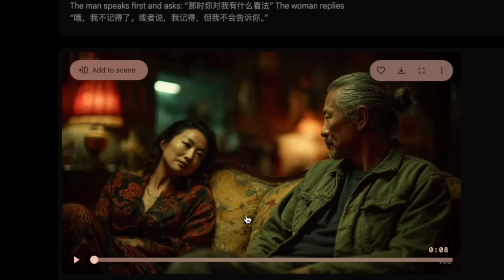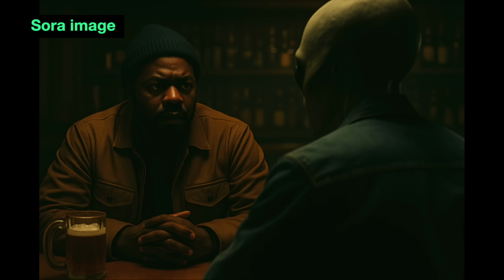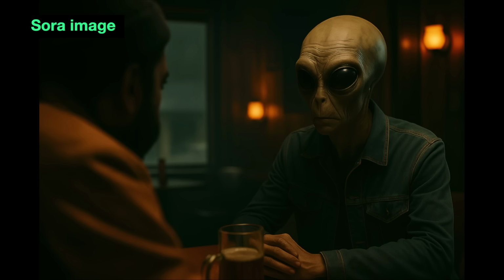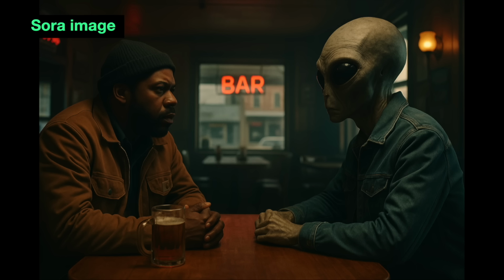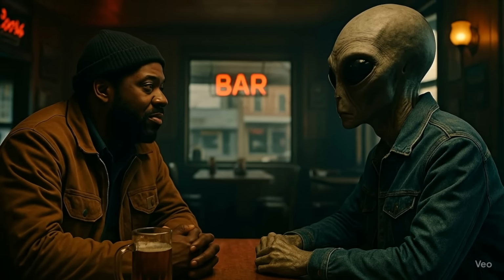Let's say you want to have a shot like this, but then you want to cut to coverage, like where you get to see a close-up of her and a close-up of him when they're talking. So I did this in Sora, which I think is better than Nano Banana, to be honest, in terms of being able to move the camera around a scene. And there's a link in the description to my video about that. With image to video, you can really string a scene out for a long time this way.